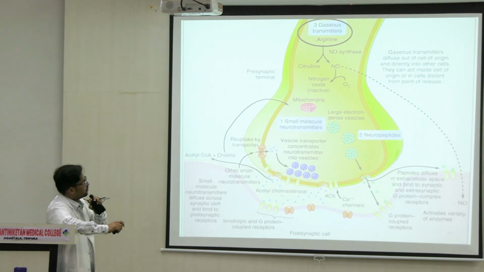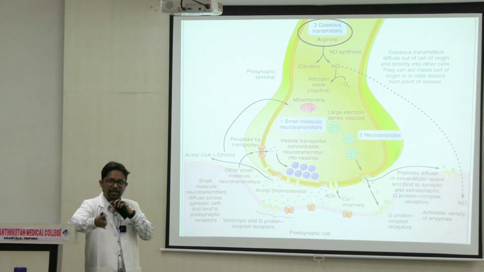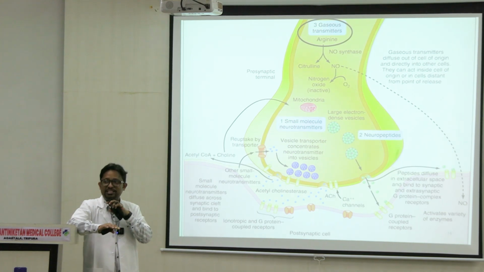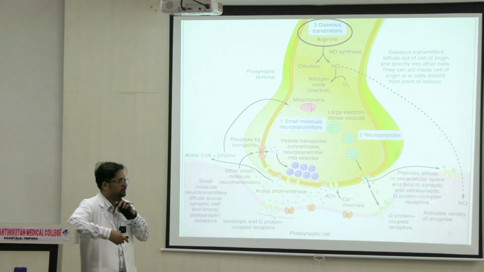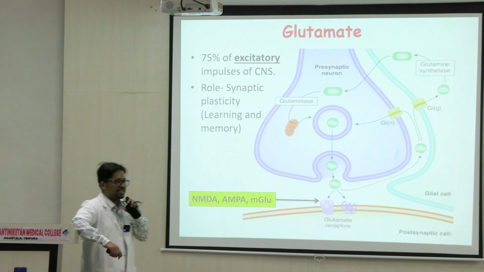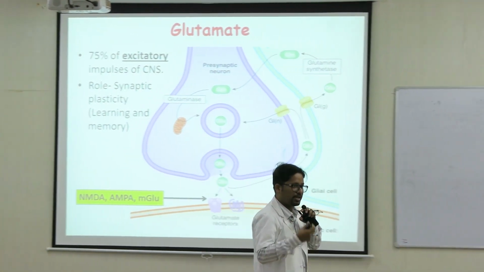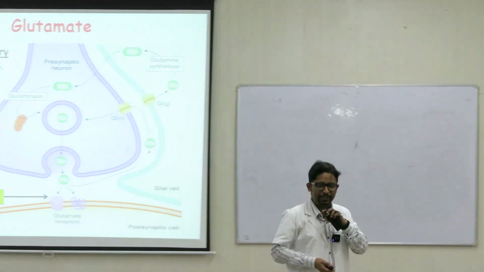One function I will tell you right now is in the role of learning and memory. Nitric oxide is very important in learning and memory. So let's see some of the transmitters, the major functions of them and where they are present in the brain.